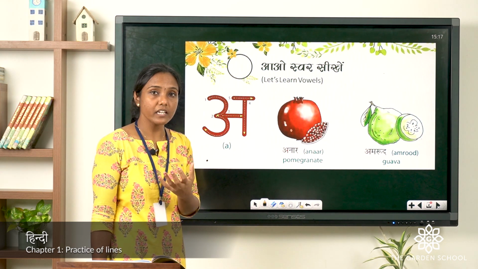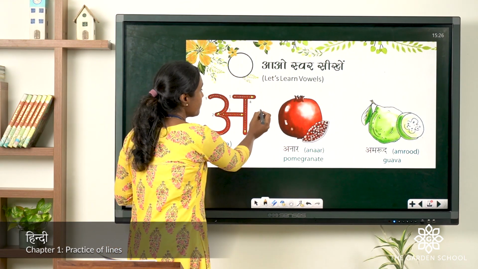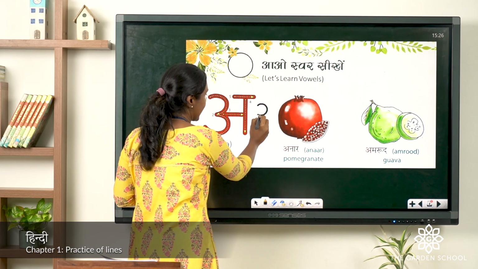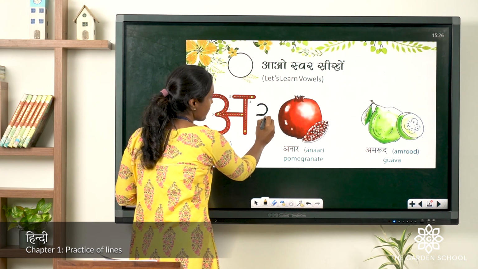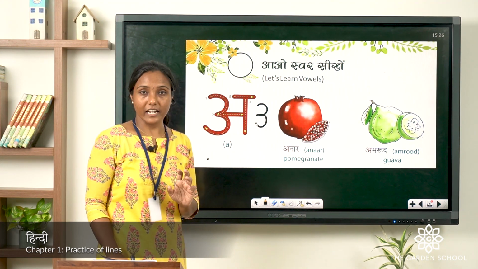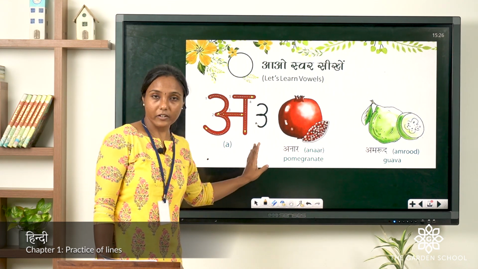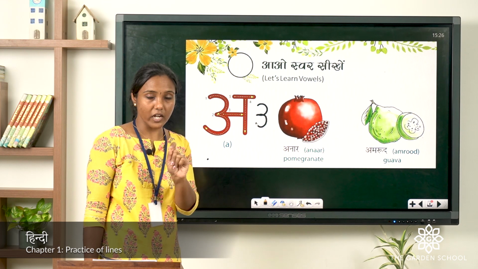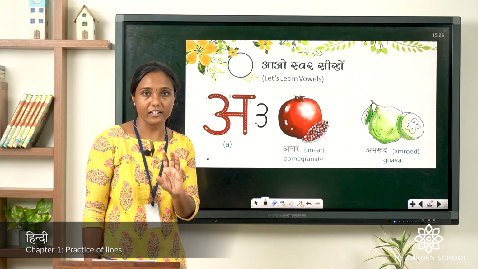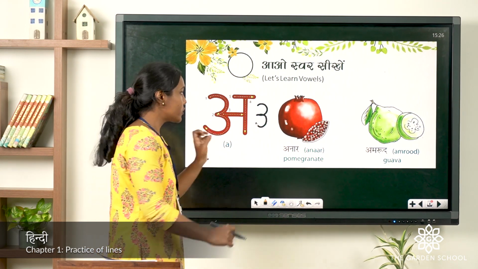Okay? Repeat with me. A. Okay? So first, for writing this, you have to make a semicircle like this. Again, from here, you have to again make a semicircle like this. It looks like 3, right? The number 3. See, till here you have written, right? You just try to write it. 3 is very easy, I know. Everyone must be knowing how to write 3 number. So write like that.